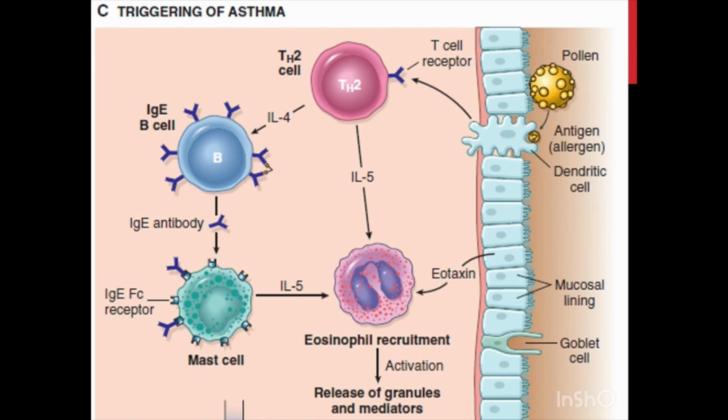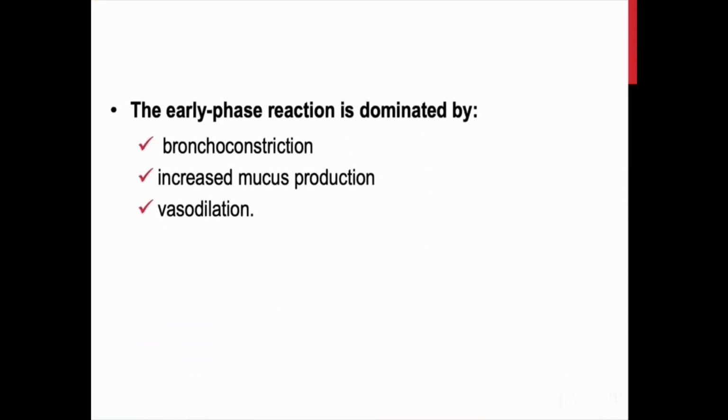IgE coats the submucosal mast cells. Upon the re-exposure of the mast cells to the same allergen or antigen, two waves of reaction happen. One is the early or immediate phase and the other is the late phase. The early phase reaction is dominated by bronchoconstriction, increased mucus production, and vasodilation. Bronchoconstriction is triggered by mediators released from mast cells, including histamine, prostaglandin D2, leukotrienes, for example, leukotriene C4, D4, and E4, and also by the reflex neural pathways.